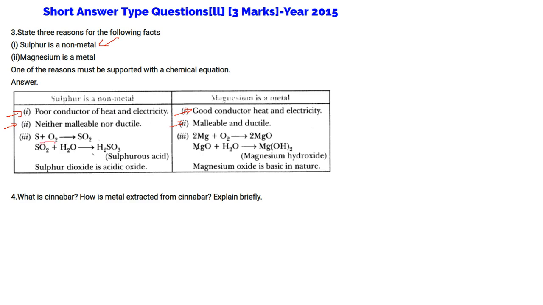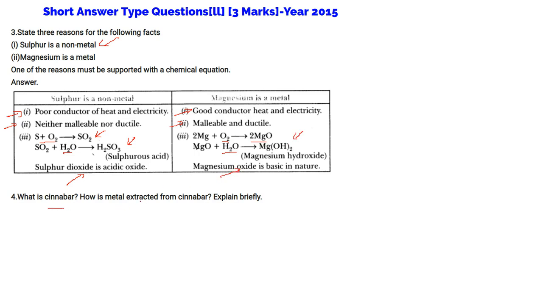Sulfur combined with oxygen gives you sulfur dioxide. Sulfur dioxide combined with water gives you sulfurous acid. Sulfur dioxide is an acidic oxide, as you see here. While magnesium when combined with oxygen gives you 2MgO, magnesium oxide, and with water it gives you magnesium hydroxide. This magnesium oxide is basic in nature.